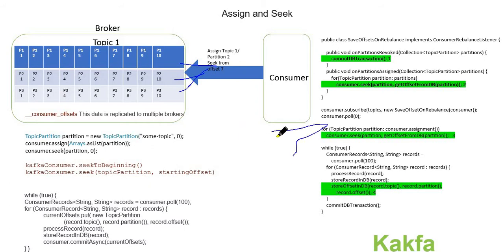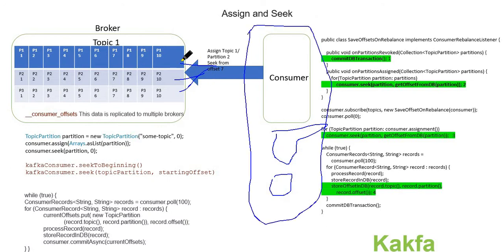If you are a single consumer, it will assign all three partitions to you. If you are, let's say, three consumers that are part of a consumer group, then it will assign each partition to each consumer. So this is the default behavior for assigning partitions to a consumer.